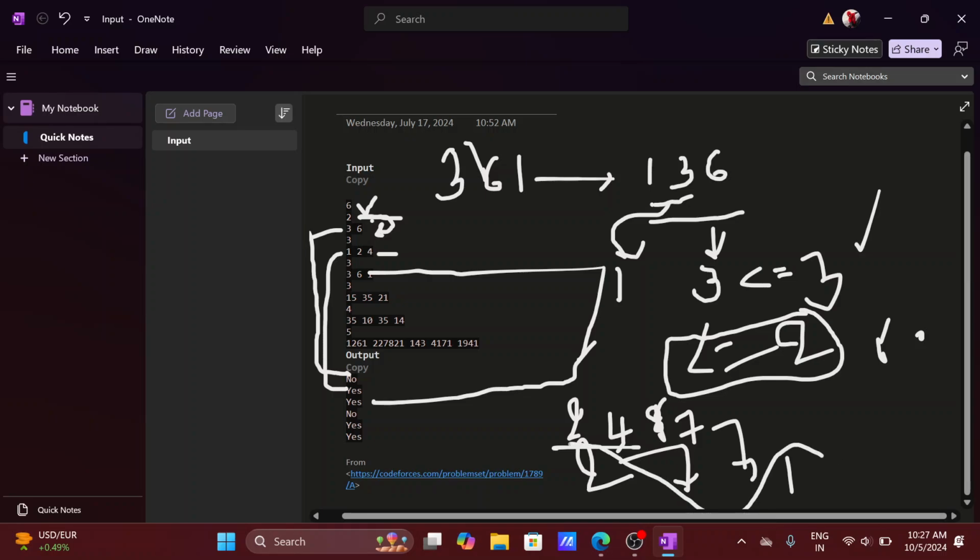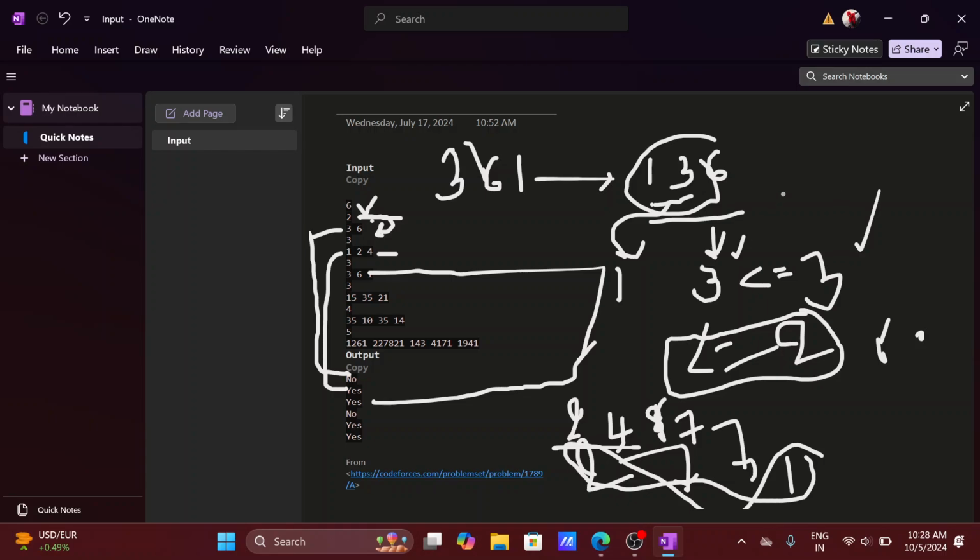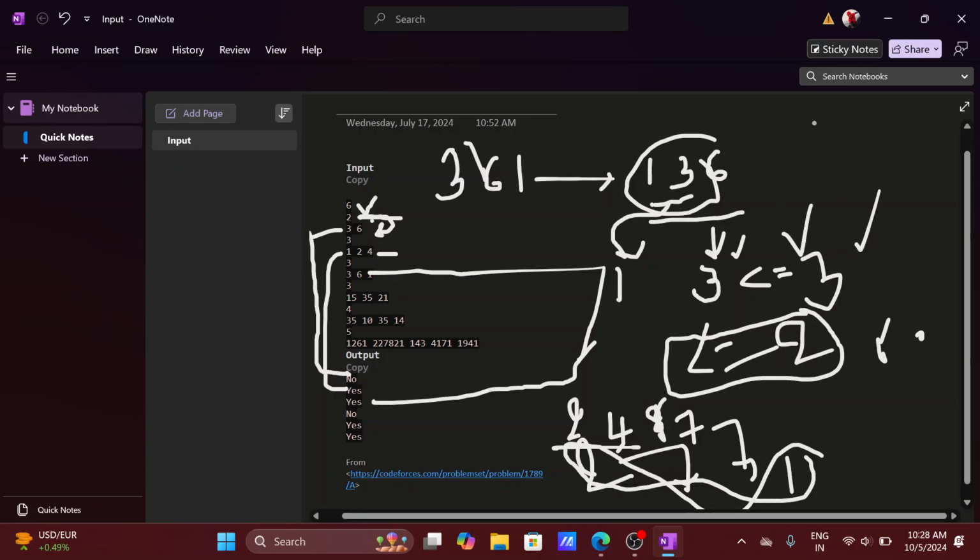So the changed GCD is also less than or equal to 2. But here, in 1, 3, 6, the GCD is actually 3, which is not less than or equal to 2, but it is less than or equal to its size, so that's why it's accepted.